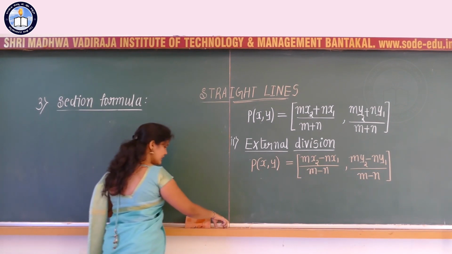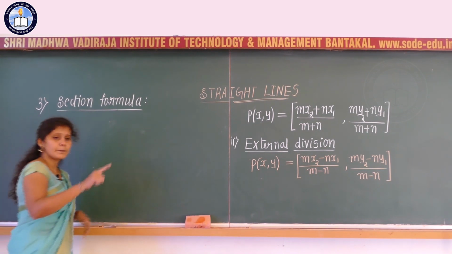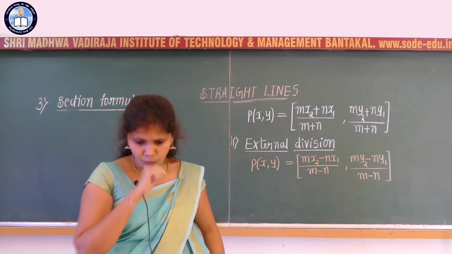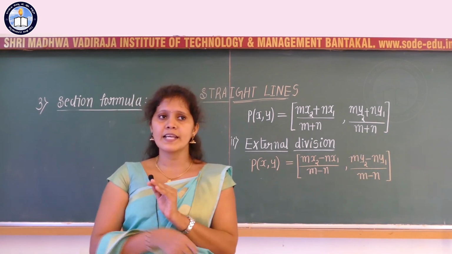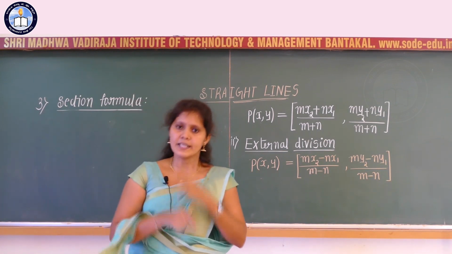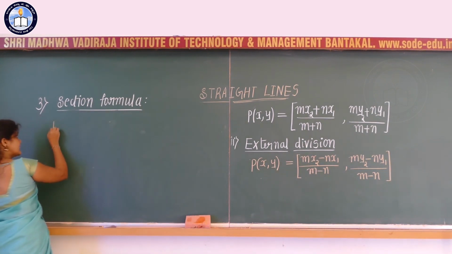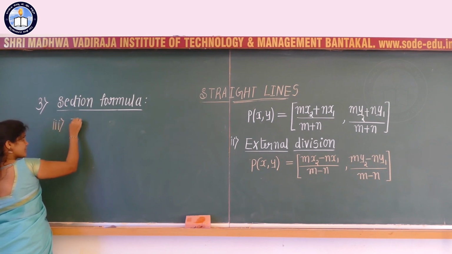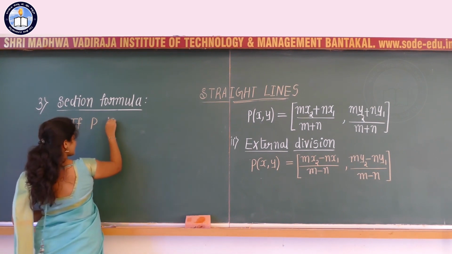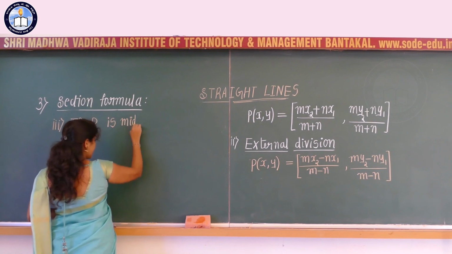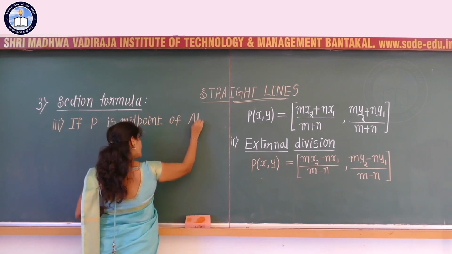Let me consider another possibility. What happens if P is the midpoint of the line joining two points A and B?